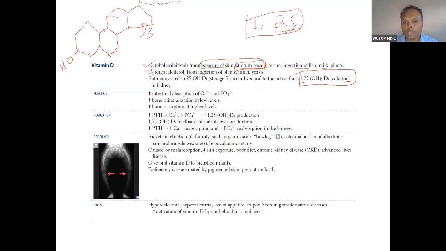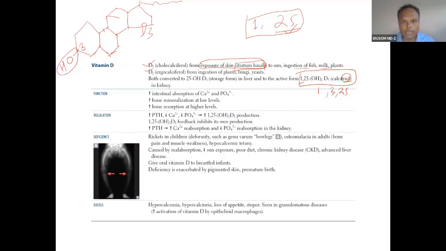1,25-dihydroxycholecalciferol is calcitriol because it has an OH group at the 1 position, the 25 position, and the already existing OH group at the 3rd position. So OH groups are present at 1, 3 and 25. This becomes calcitriol.